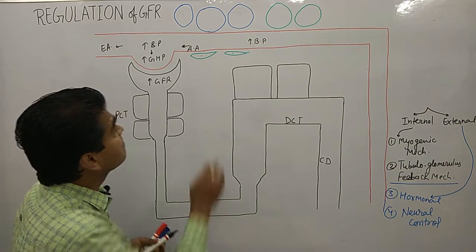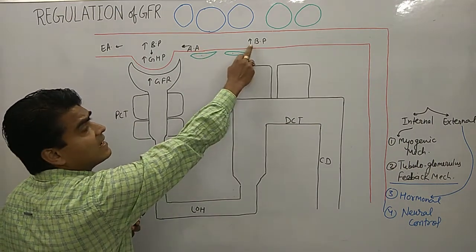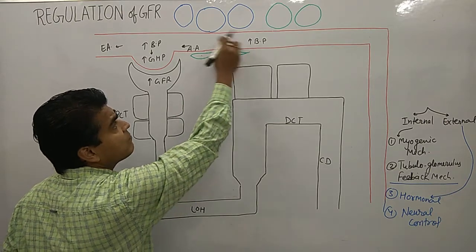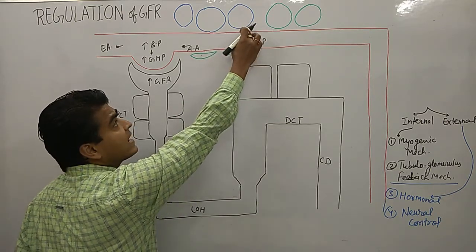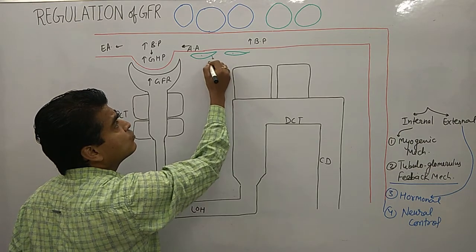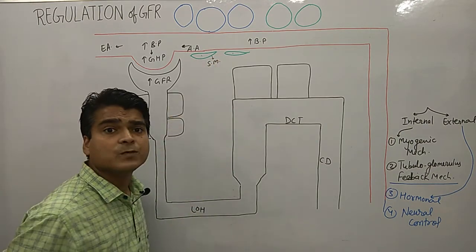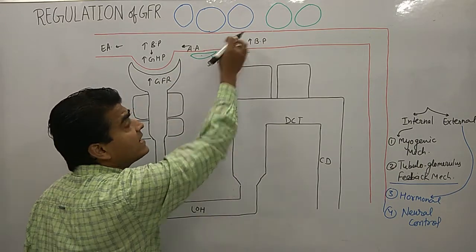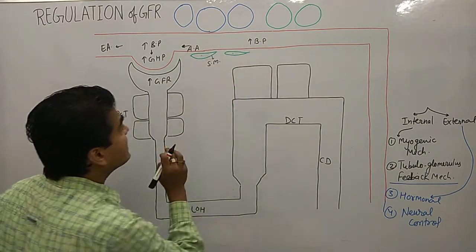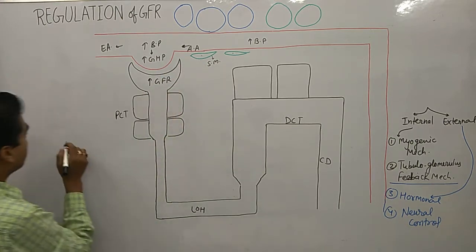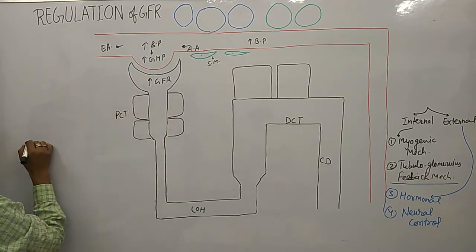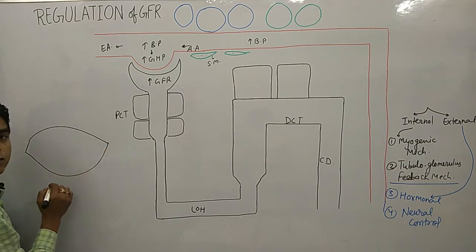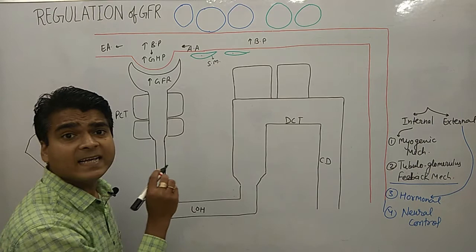Now look at here, this is the increase in the BP, and these are the endothelial cells of these afferent arterioles, and these are basically smooth muscles nearby this area of afferent arteriole. Now look at here, I am drawing here a bigger picture of these muscles. This is the smooth muscle.